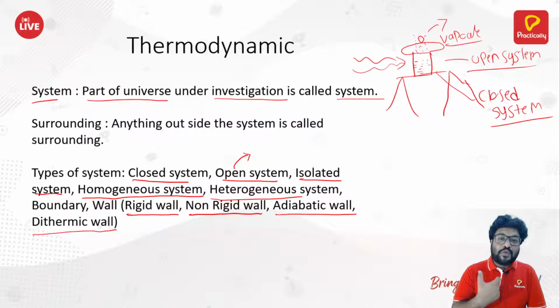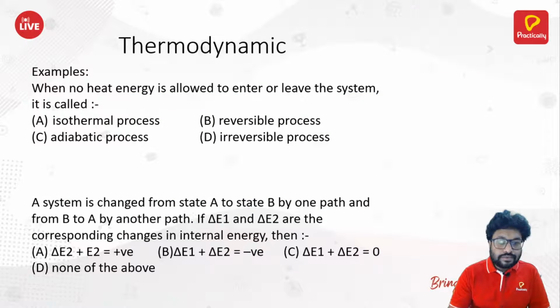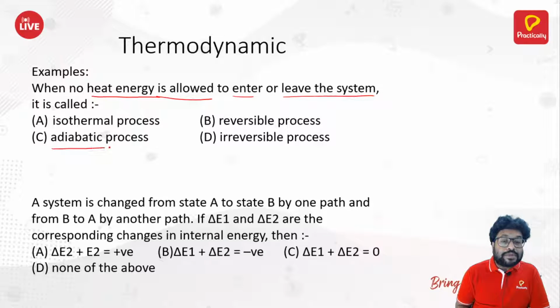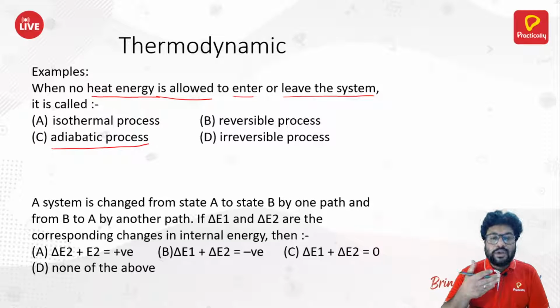Okay, so moving ahead. Example. The very first example: when no heat energy is allowed to enter or leave the system, it is called an adiabatic process. In an adiabatic process, no heat energy is allowed to enter or to leave the system.